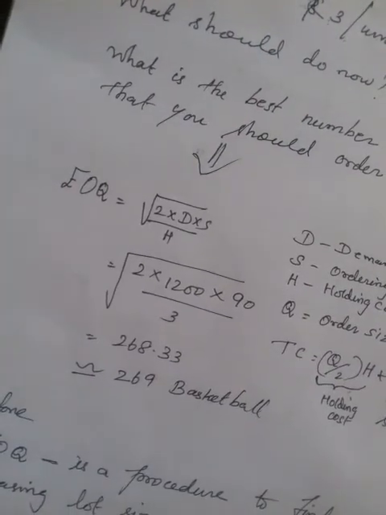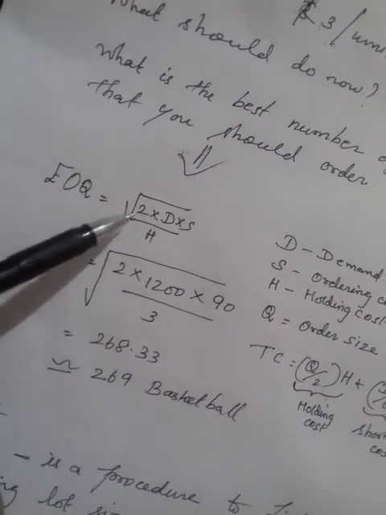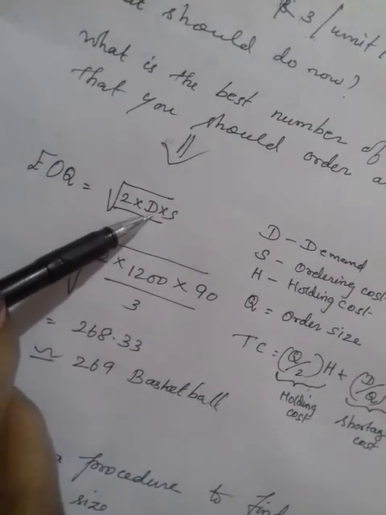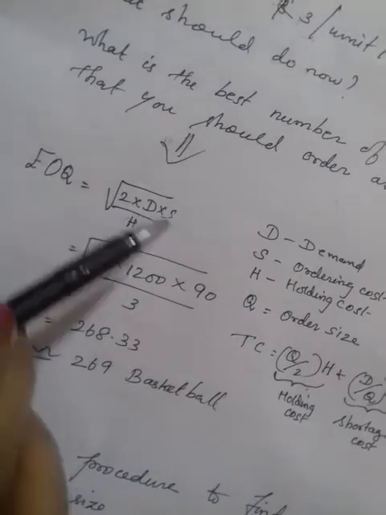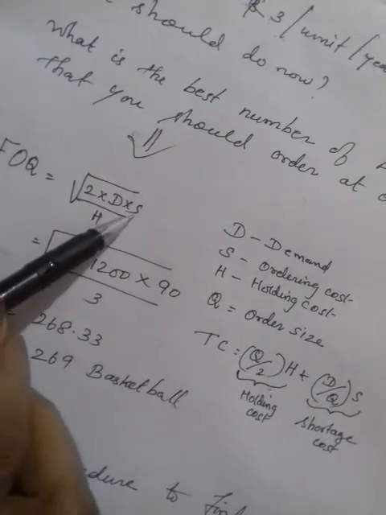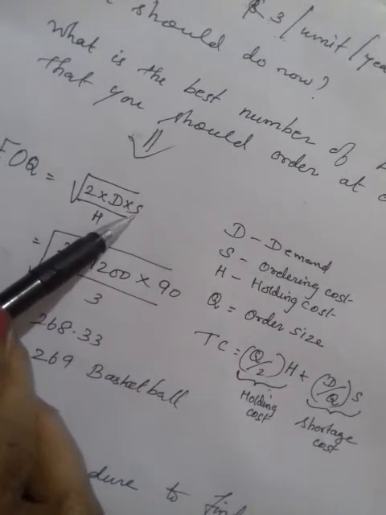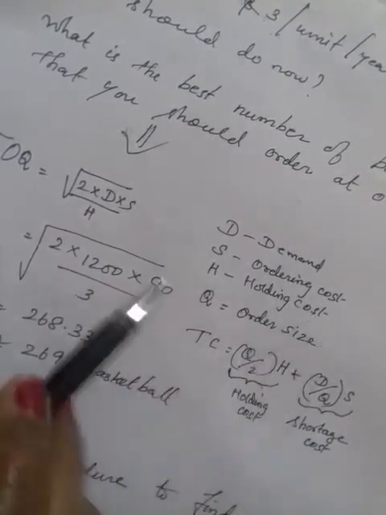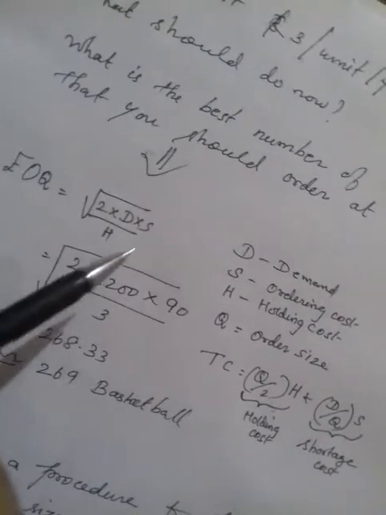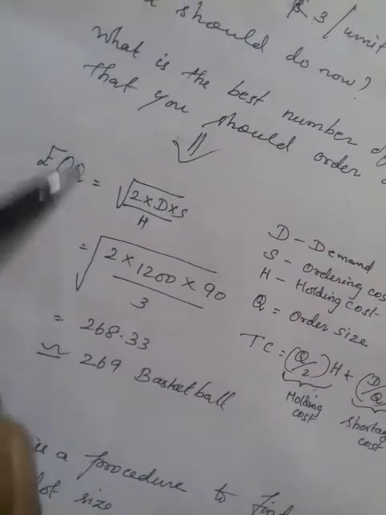Now for the given example, how do we calculate EOQ? 2 times demand. What is our demand? You planned to purchase 1200 basketballs. And what is your ordering cost? D is the demand, S is the ordering cost, H is the holding cost, and Q is the order size, meaning the economic order quantity.